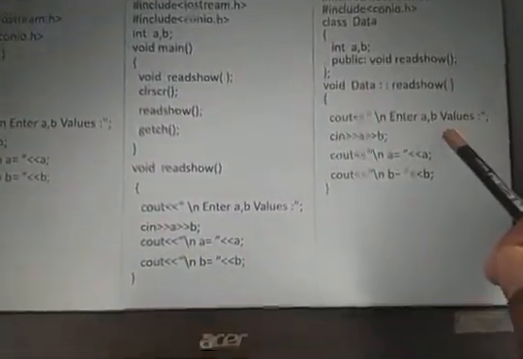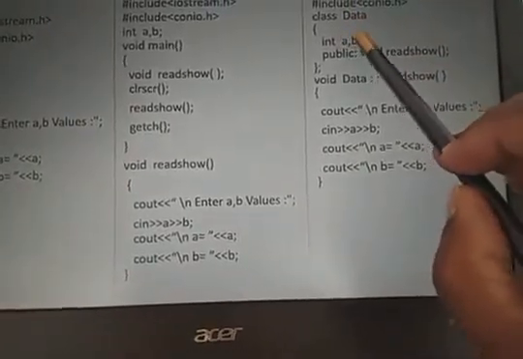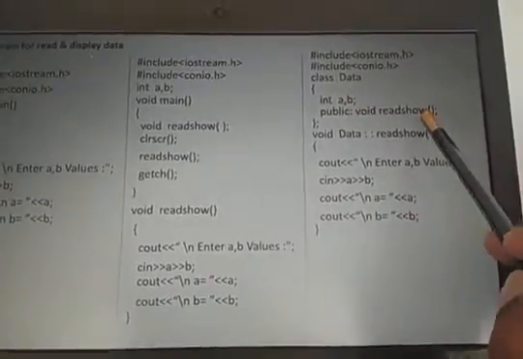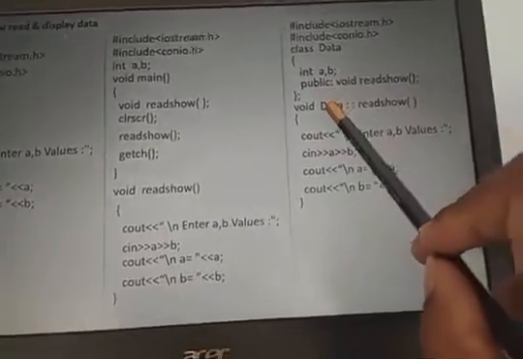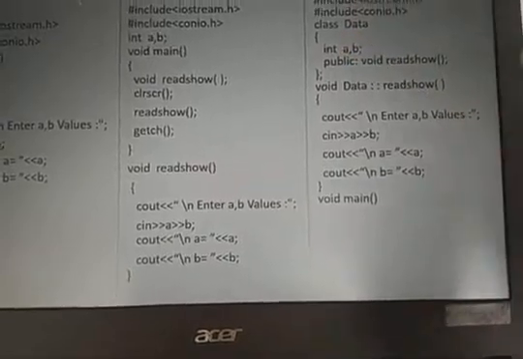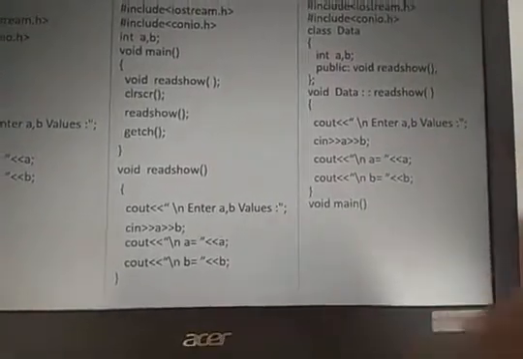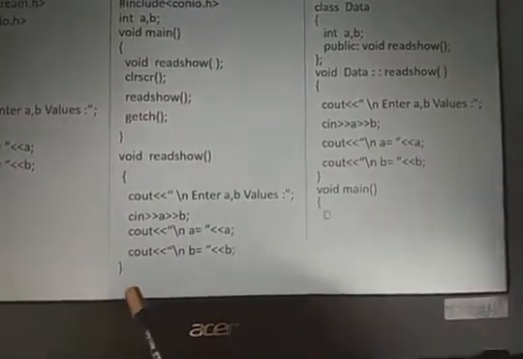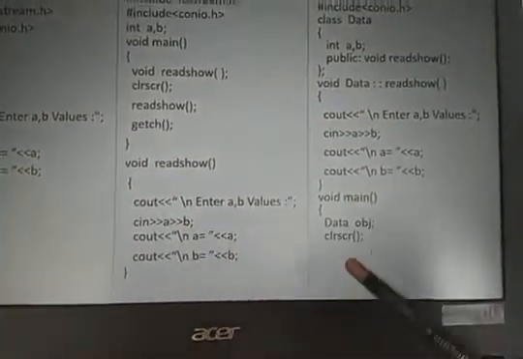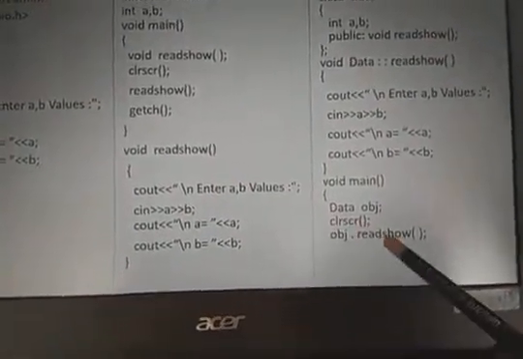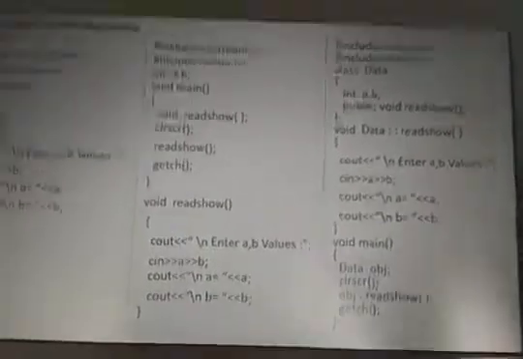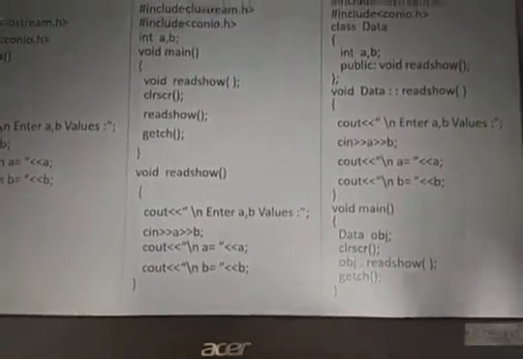The functionality is the same, but here I am giving security for a and b. To use a and b, one function is required. The function is readshow. Readshow belongs to data, so it can access a and b. Then calling the function. How to call? I want to access a and b, but we can't access them directly. We can get the permission by object creation. Data obj: I am creating one object which is connected to a and b. So a and b are connected, and now the function readshow can be called. Then run the program. The output is the same. Enter a and b values: 10, 20. a equals 10, b equals 20.